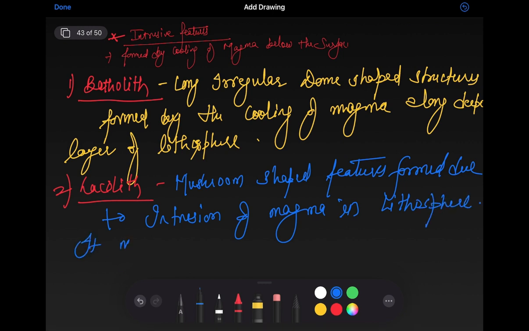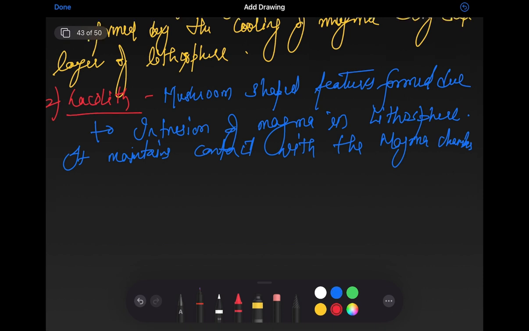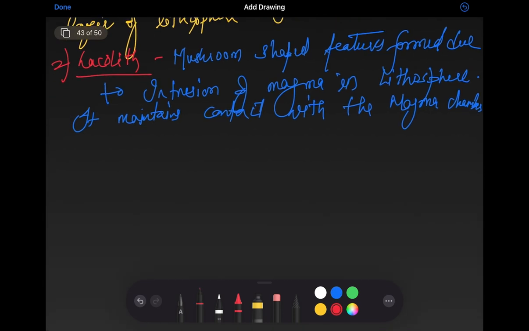These laccoliths maintain contact with the magma chamber. They usually maintain contact with the magma chambers. For your better understanding, you can make a diagram also, as you have seen on the figure. Then there comes lopolith.